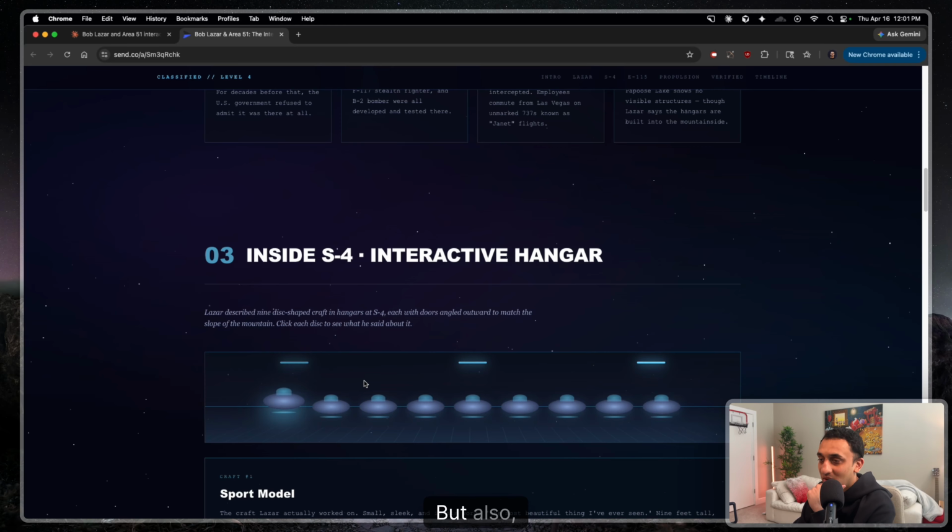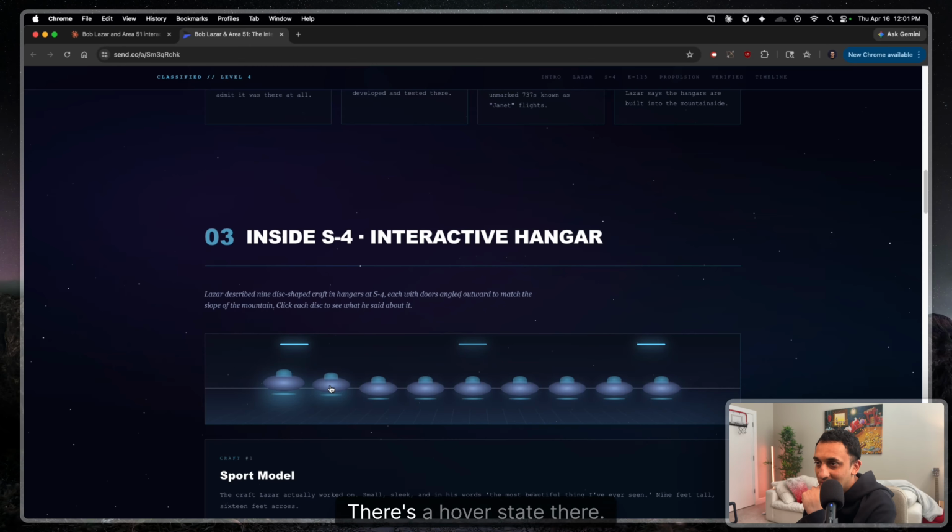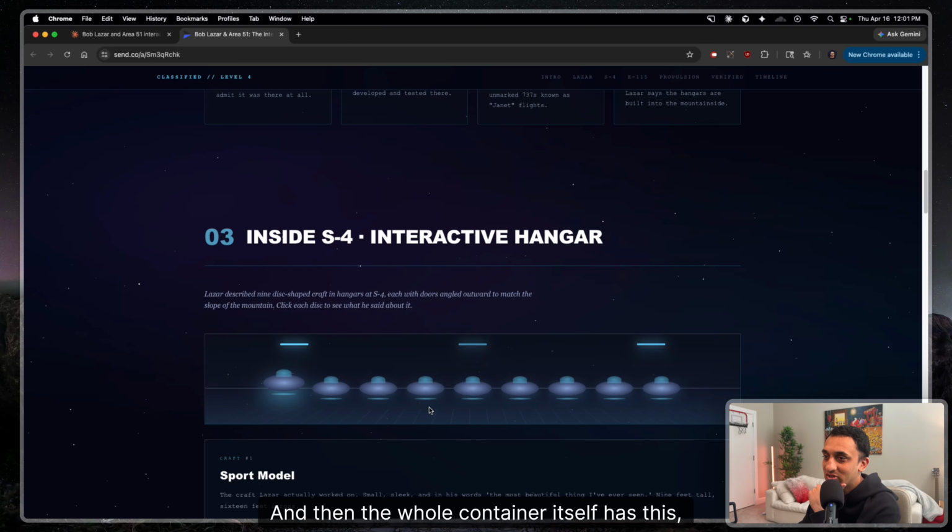Now that's pretty hard, but also just look at how impressive each one of these designs are. Like, there's a glow there, there's a hover state there, there's these flashing lights here, which is impressive. And then the whole container itself has this glow around it, if you see here, and it has this grid here.